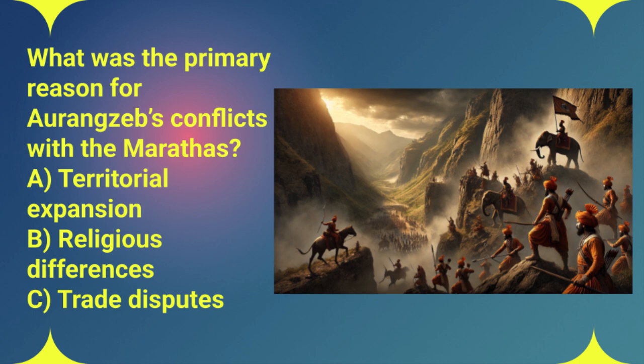So while religion definitely played a role in the overall tension between them, the real driving force behind the Mughal-Maratha conflict was land, territory. The Marathas, led by figures like Shivaji, weren't just resisting Mughal rule, they were actively trying to carve out their own independent kingdom, their own sphere of influence. And this directly clashed with Aurangzeb's ambition to expand the Mughal Empire. It was a battle for control of the Deccan, a clash of two powerful forces with very different visions for the future. The answer is A, territorial expansion. And finally, question 25, the last one.